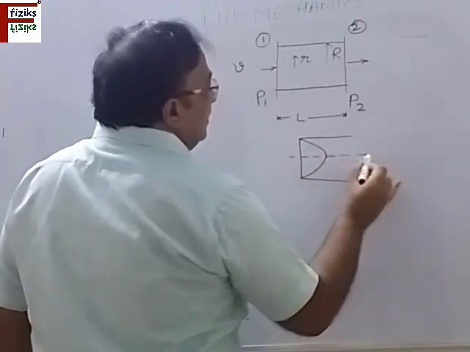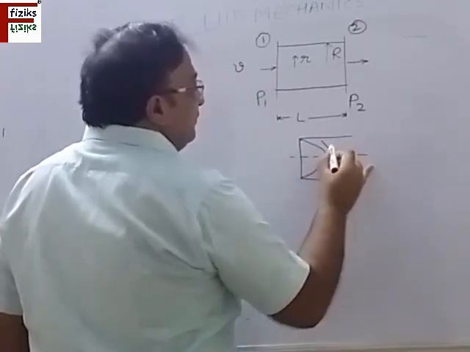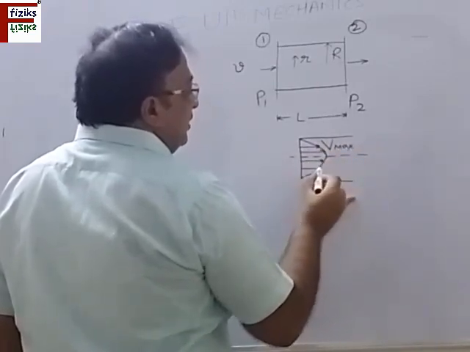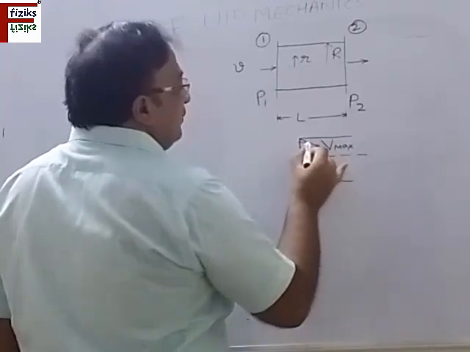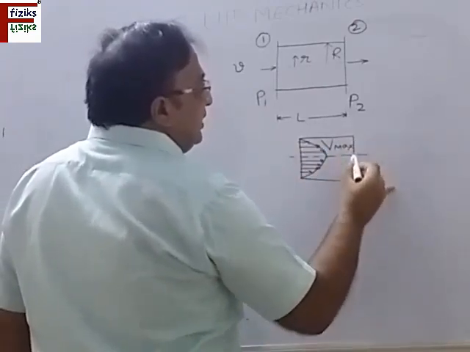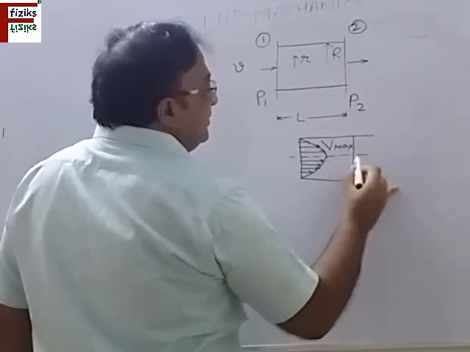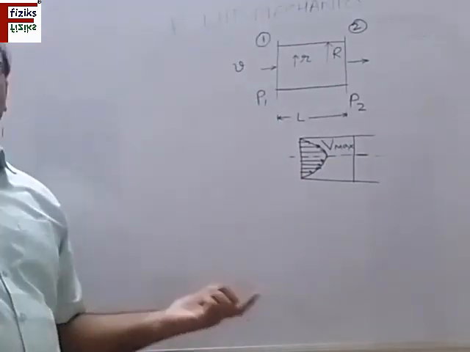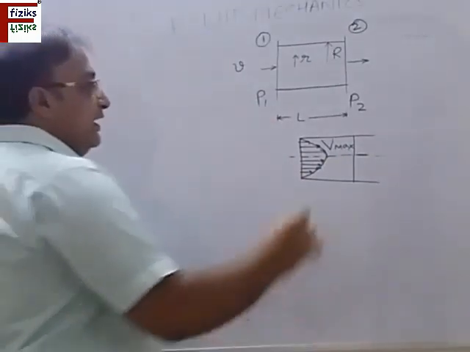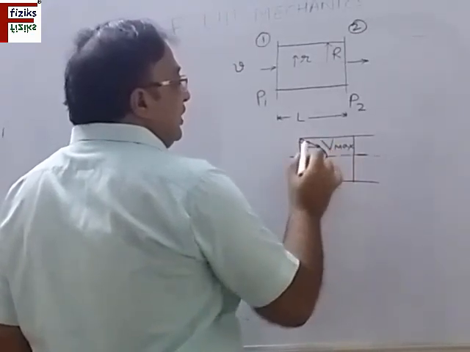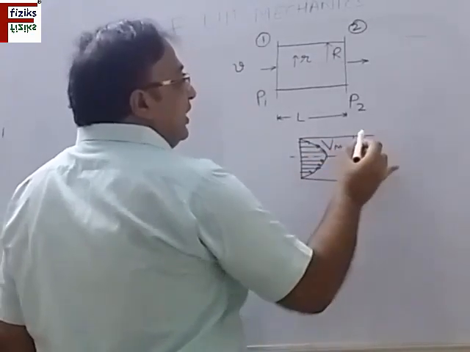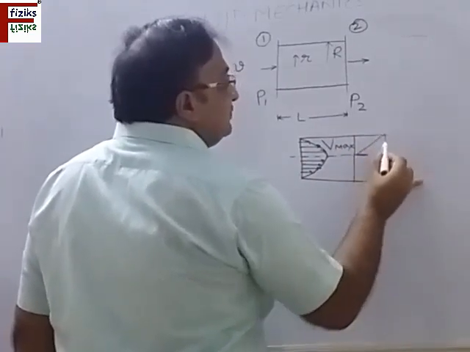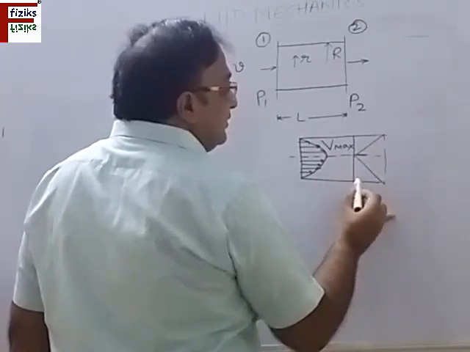This is the velocity, which you can write as V maximum, and the general value will be V, which is a function of small r. The shear stress is 0 where the velocity is maximum. Here the velocity of the fluid in contact with the surface of the pipe is 0, so here the shear stress will be maximum. The profile of the shear stress is linear and we can show it like this.